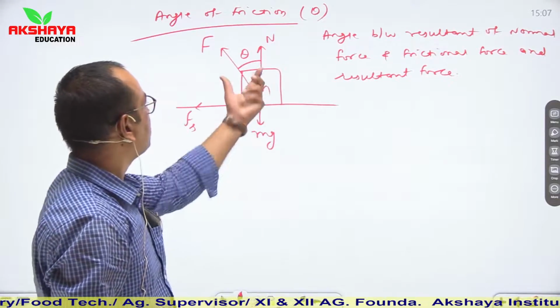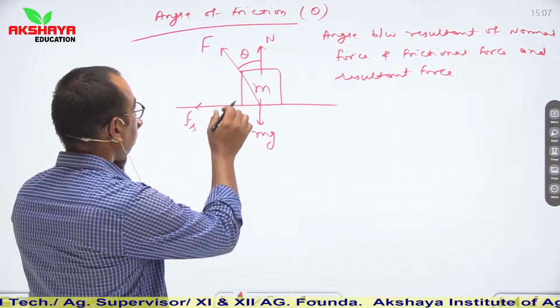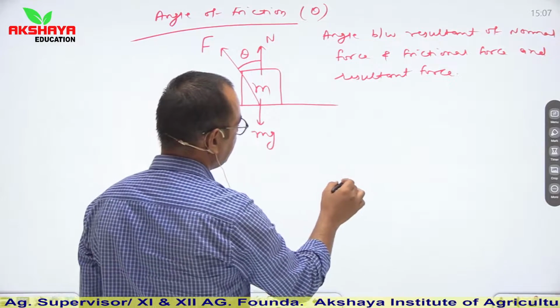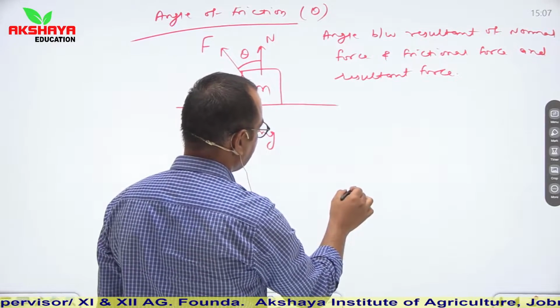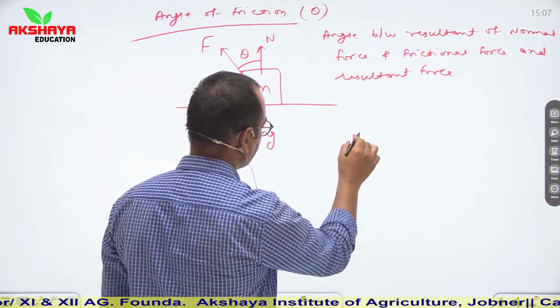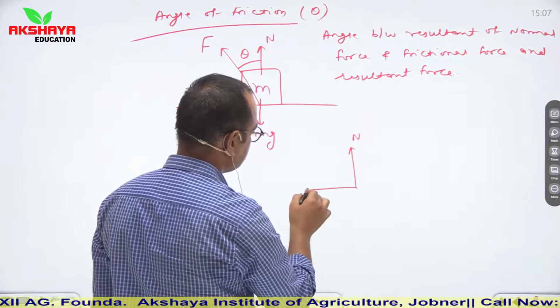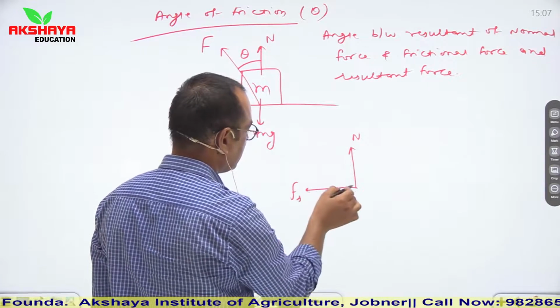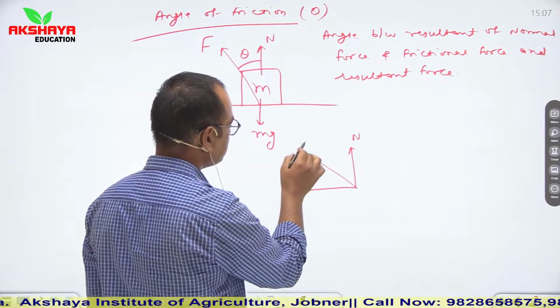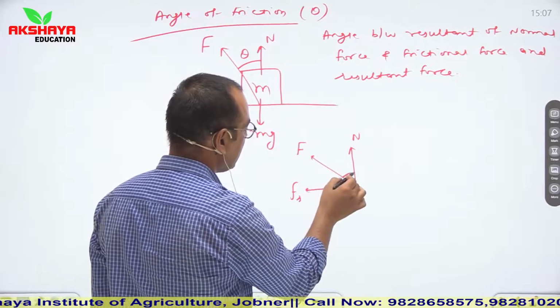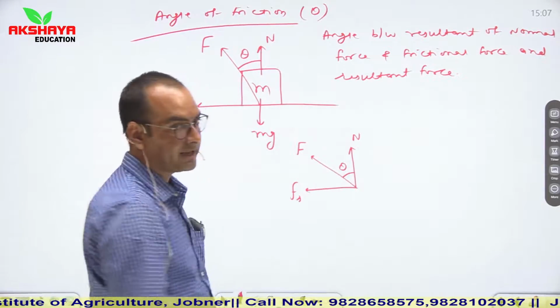If I draw this diagram in a particular way, then this is normal force, this is frictional force, and this is resultant force capital F, and this is the angle. So this is the proper diagram.